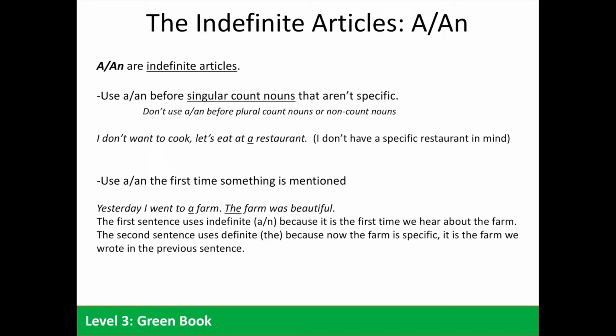We also use "a" or "an" the first time we mention something. For example, yesterday I went to a farm. The farm was beautiful. Again, in the first sentence, we use the indefinite article because it's the first time we hear about the farm. However, in the second sentence, we use the definite article because now the farm is a specific place. It's the farm we mentioned in the previous sentence.